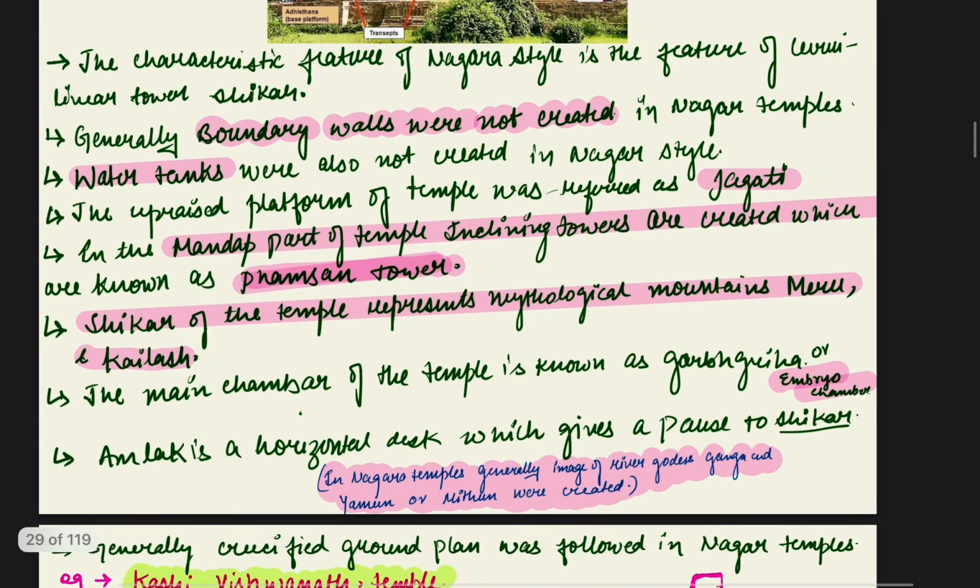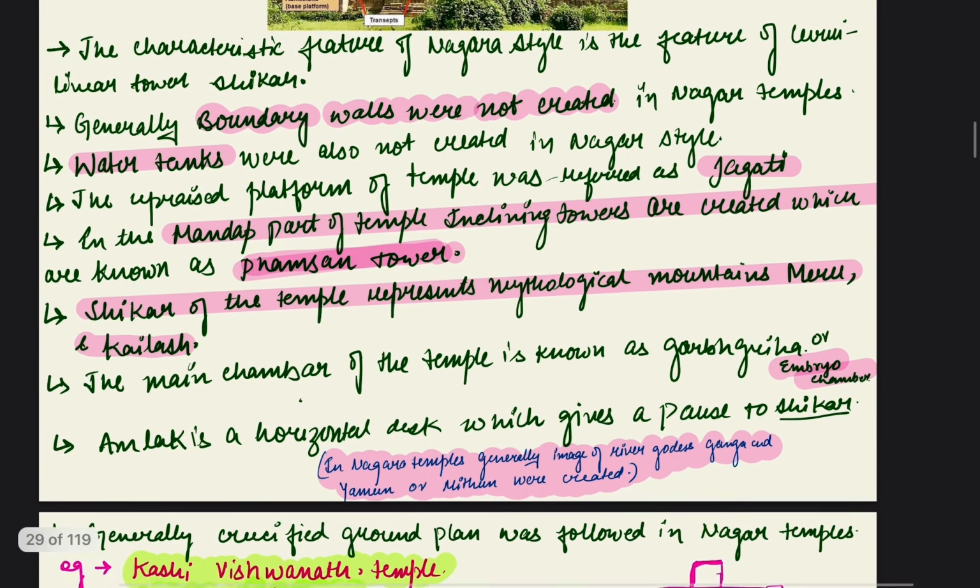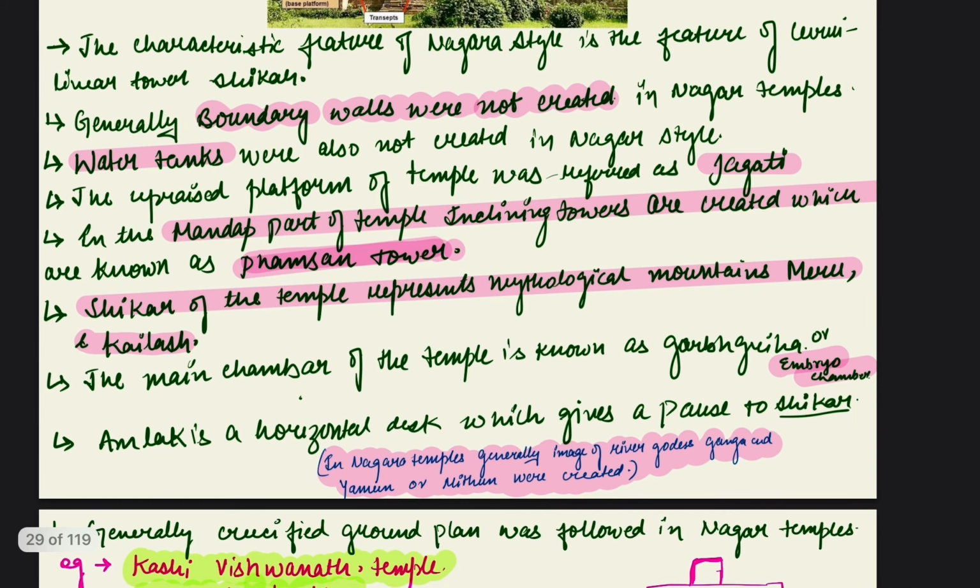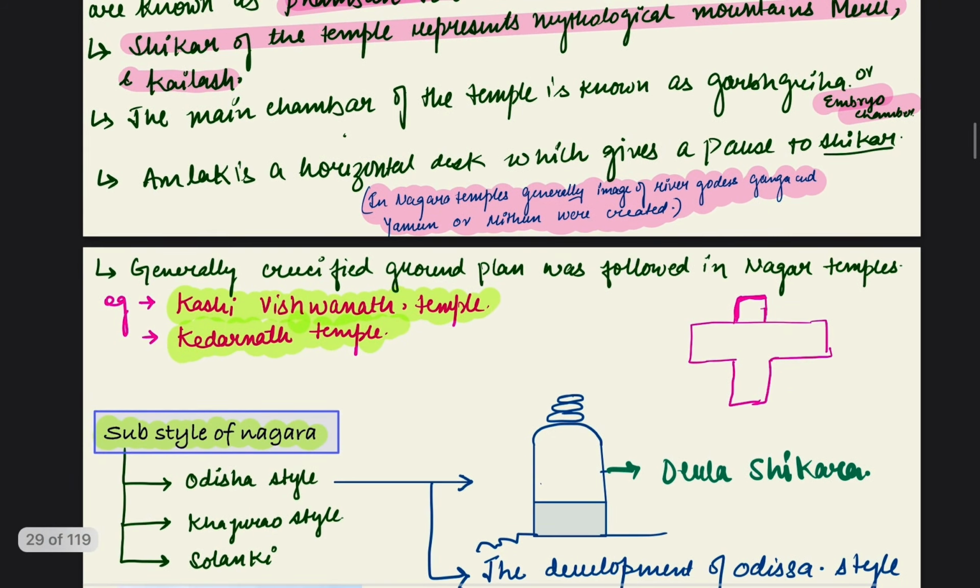And the main chamber of the temple is known as Garbhagriha, and we can call it the embryo chamber. Amalaka is the horizontal disc which gives a pause to the Shikhara. Generally, a cruciform plan was followed in the Nagar temples. Okay, so the best examples are Kashi Vishwanath temple and Kedarnath temple.